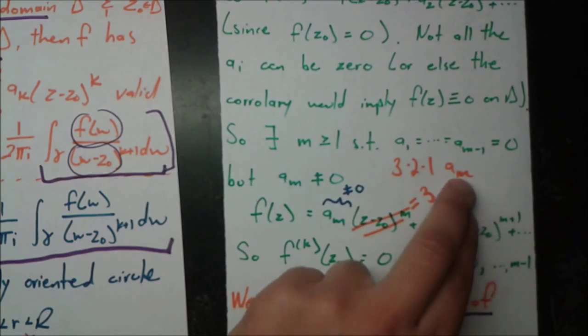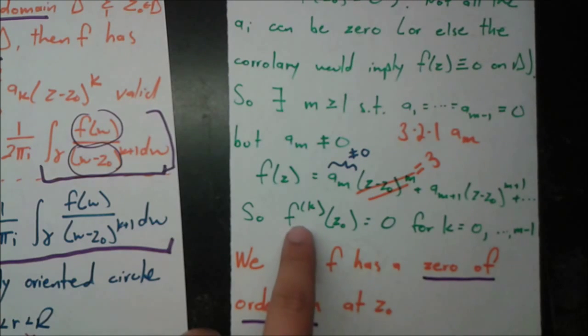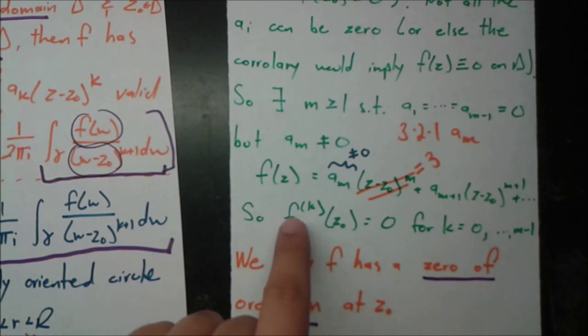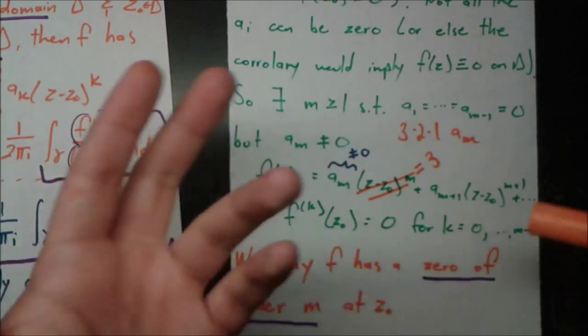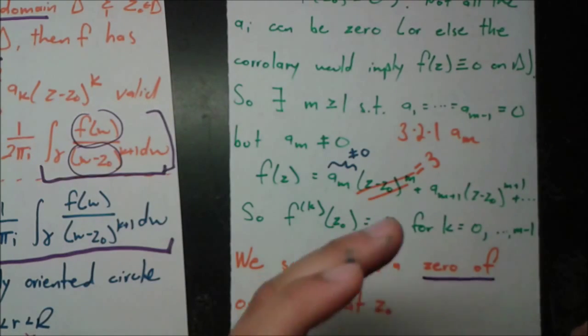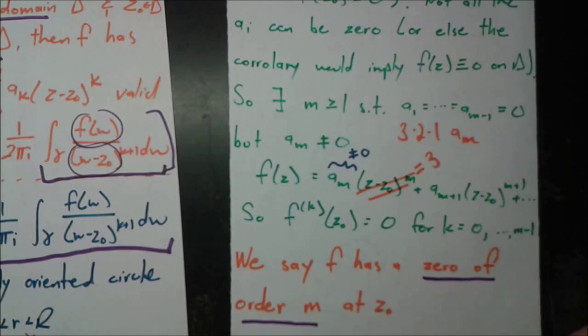And a sub m, what do we know about it? It's not equal to 0. Okay, so then we say that the mth derivative of f at z0 would not be 0, because it would just be a number, not necessarily positive. It would just be 3 times 2 times 1 times a sub m, not equal to 0.